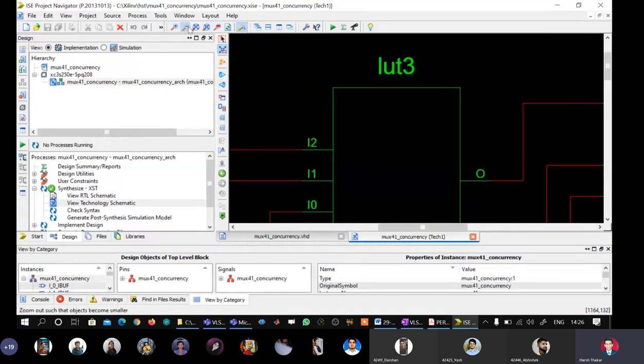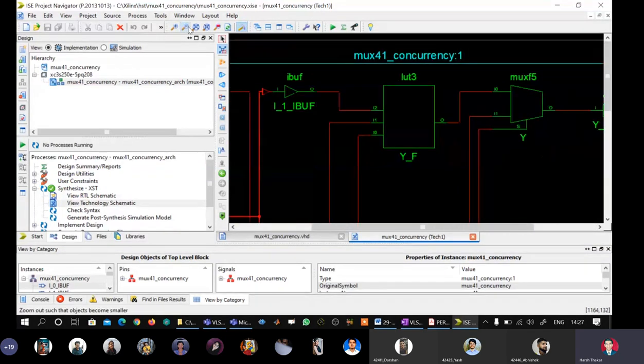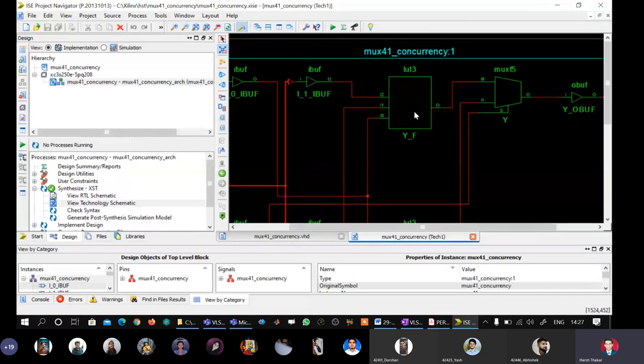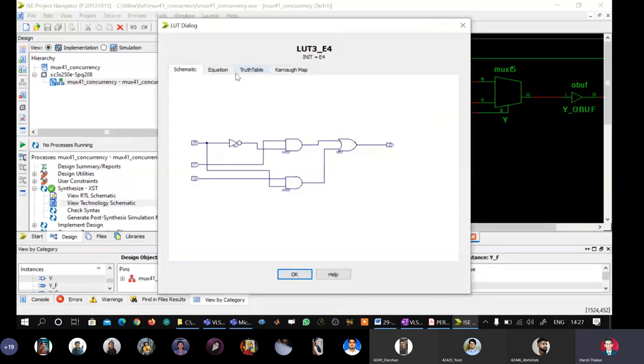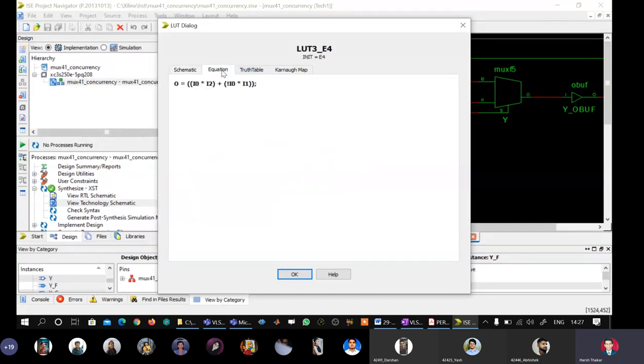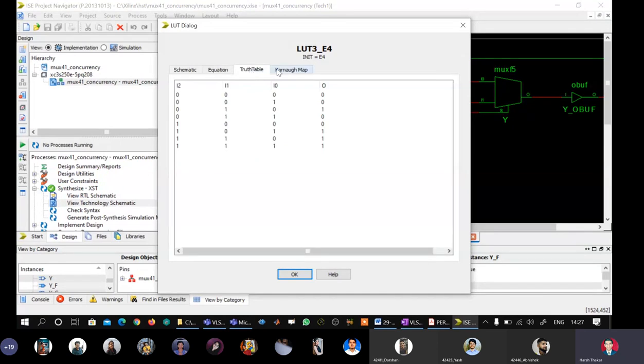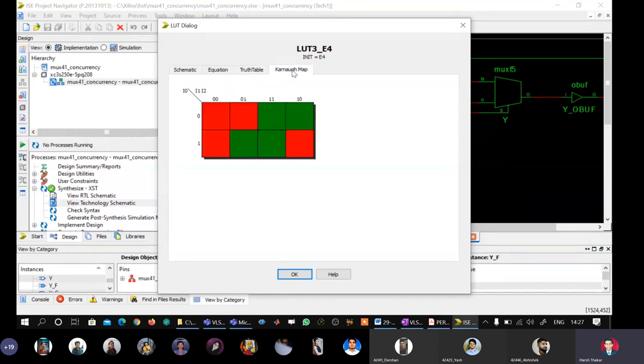Let us zoom in a little bit and we see what is here. So it is a 3 input lookup table, LUT3. Let us go inside and see what is there inside. Schematic diagram, it is nothing but AND OR NOT logic. So LUTs or lookup tables are programmable resources which are potent enough to implement basic AND OR NOT logic. Equation is this, truth table is this, and the K-map is this.